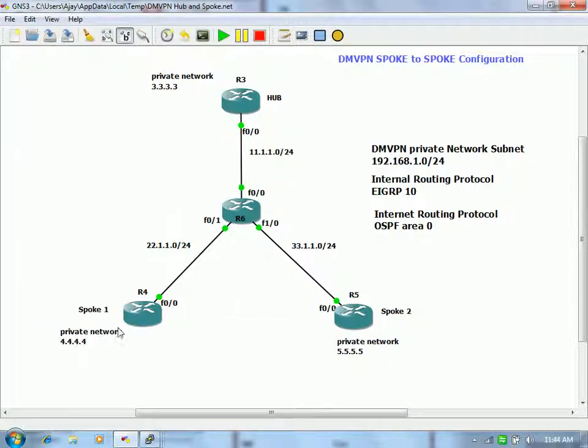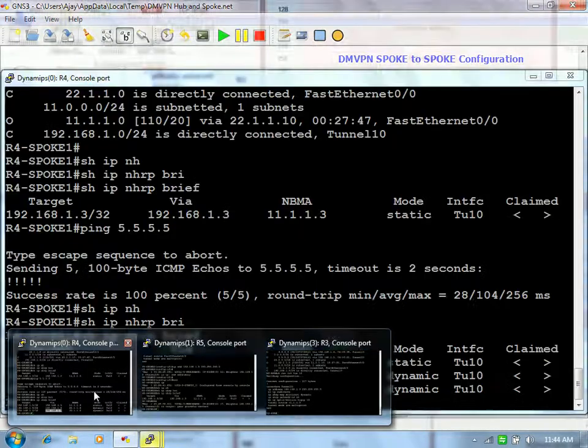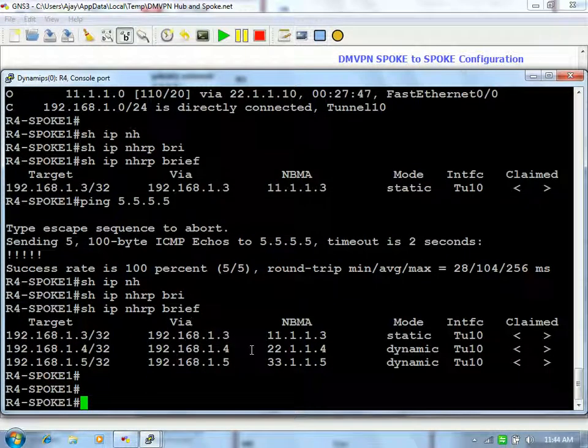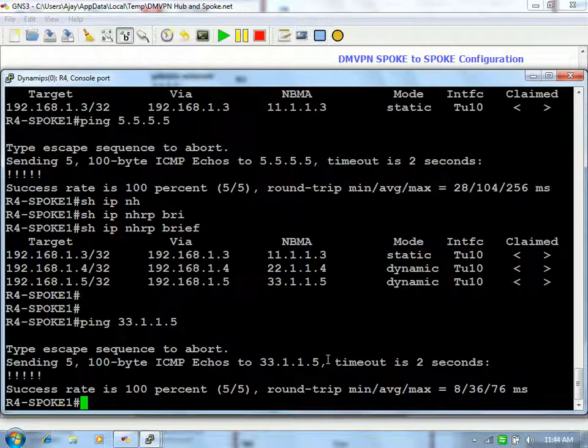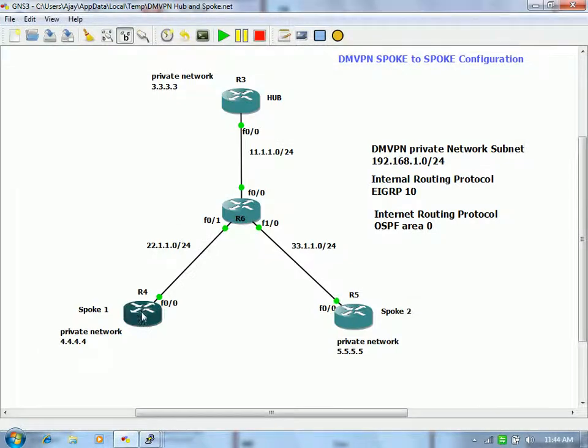But still, you have this mapping, you have the IP addressing reachability. Let's say ping 33.1.1.5, you have a reachability, right? So it should take this path, R4, R6, like this one, right?